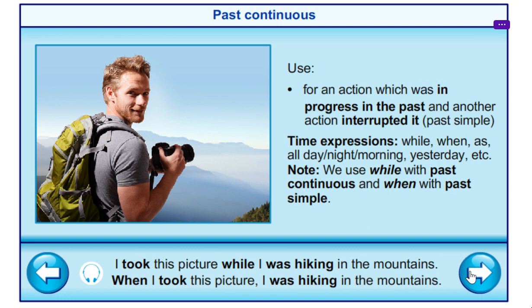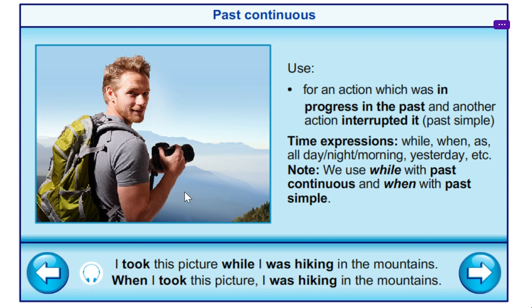Another thing, we go to the past continuous. It's for an action which was in progress in the past, and another action interrupted it, which is the past simple action. Time expressions like we use while, when, as, all day, all night, all morning, all yesterday night, like that. We use while with past continuous and when with the past simple. Look at the example here.